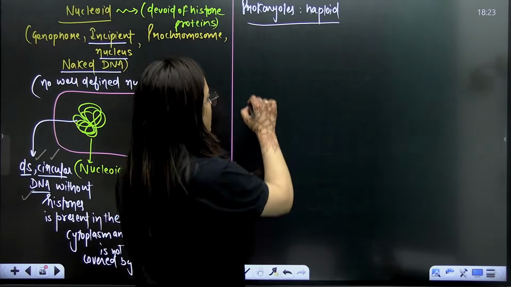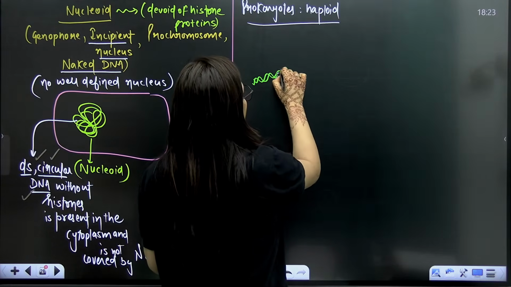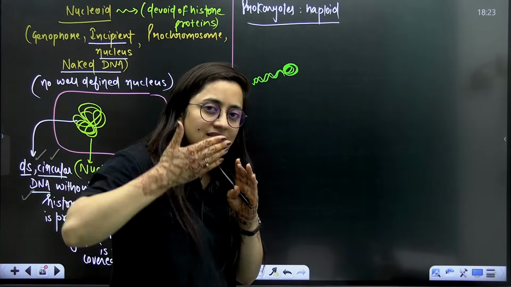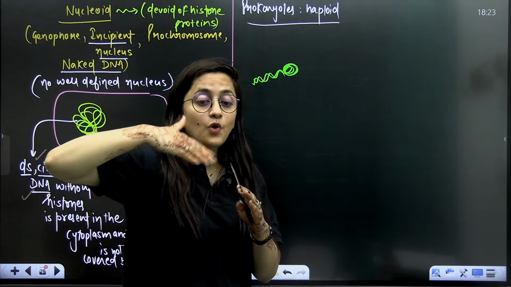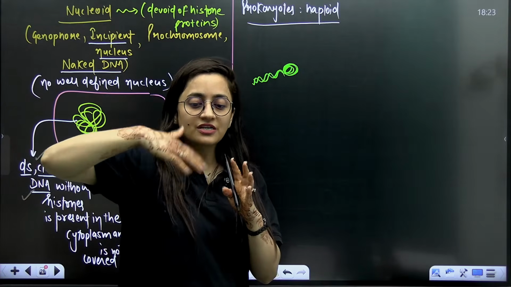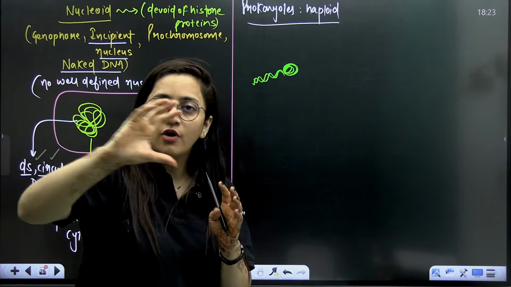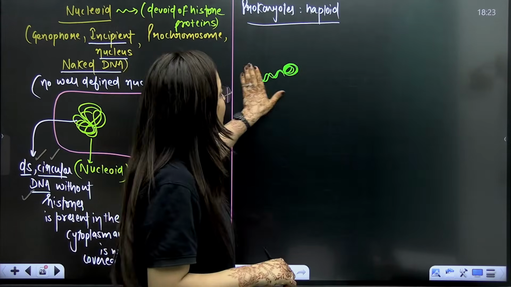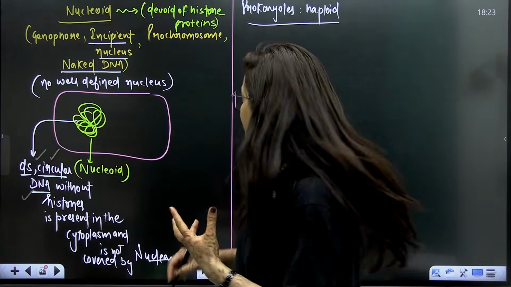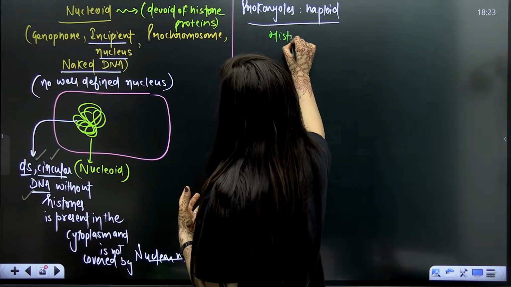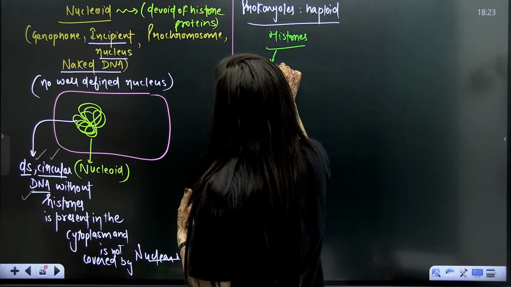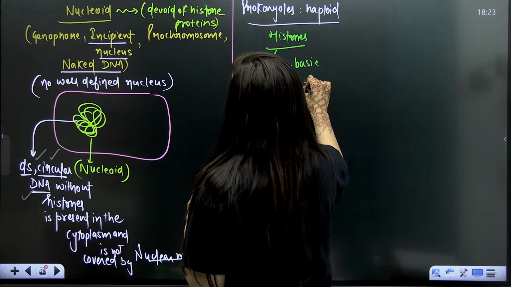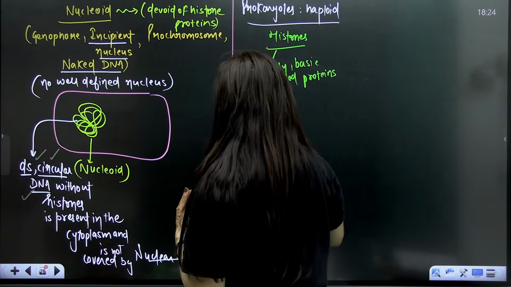Now, the next point is what is the use of these histones and why are we talking about the histones here? Students, in the case of the eukaryotic cell, we discuss the packaging of DNA. We discuss that this negatively charged DNA coils over the positively charged histones, and then it will form the chromatin. Further it will pack and condense, and it forms a chromosome. That's the general story. These histone proteins are positively charged, or I would say they are the basic proteins. That is the meaning of histones here.